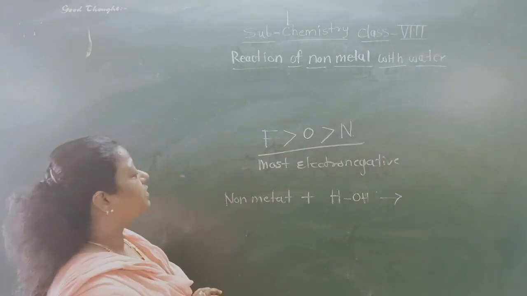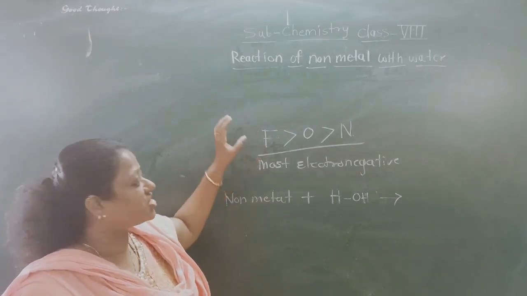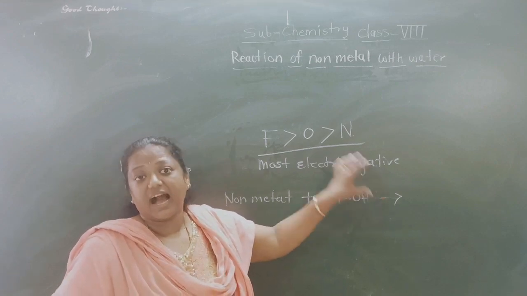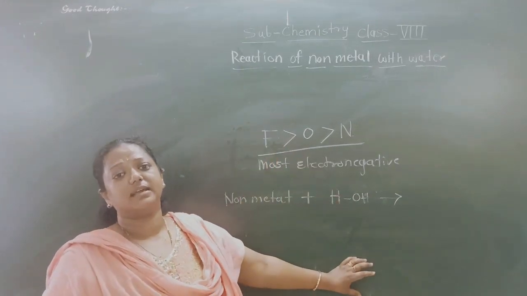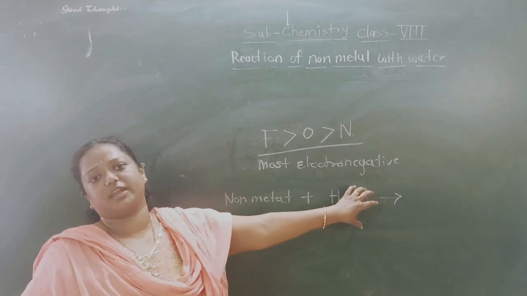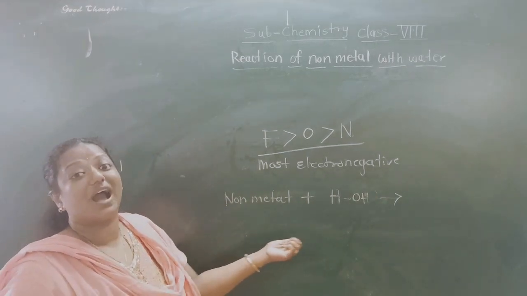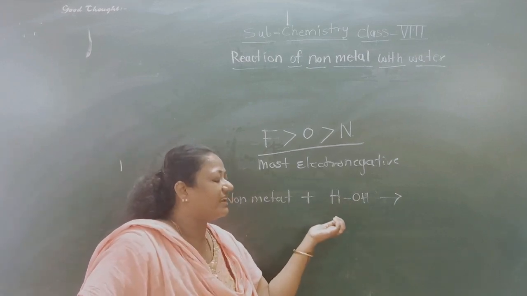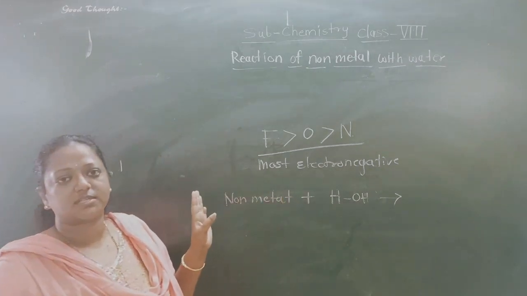Now as I said, fluorine is the only non-metal which can react with water, while other non-metals cannot react with it, because oxygen, after fluorine, is the most electronegative. So all other elements would not dare to ask oxygen for the electron, because oxygen has already taken the electron from hydrogen. So hydrogen has now escaped from this situation.